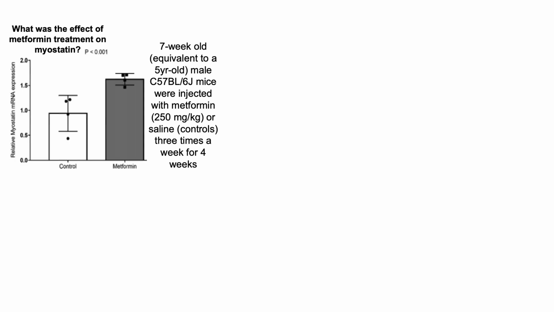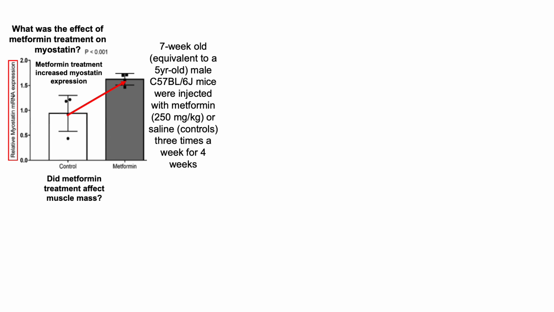So what was the effect of metformin treatment on myostatin? So that's what we can see here. Again, we're looking at myostatin gene expression on the y-axis in controls and in the metformin-treated mice. And what we can see is that metformin treatment significantly increased myostatin expression, about a 50% increase for myostatin gene expression in the animals that were supplemented with metformin.